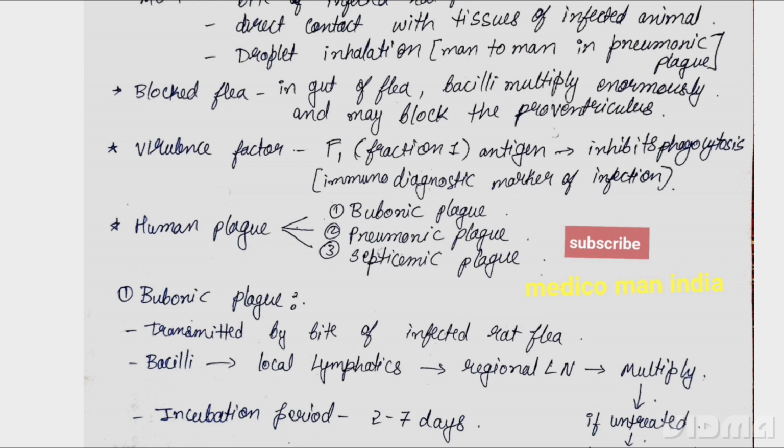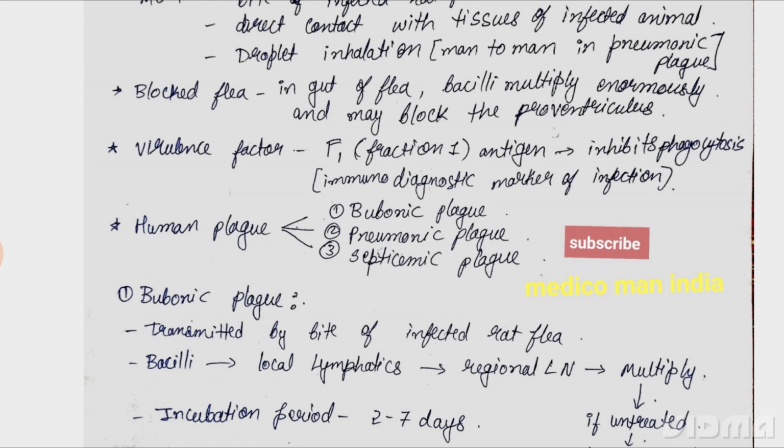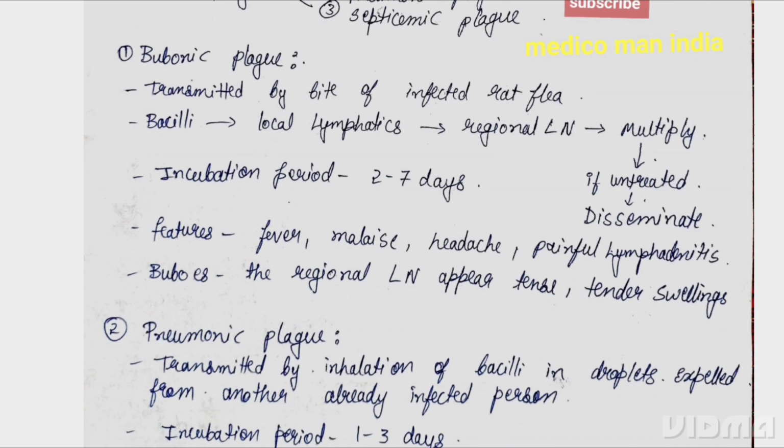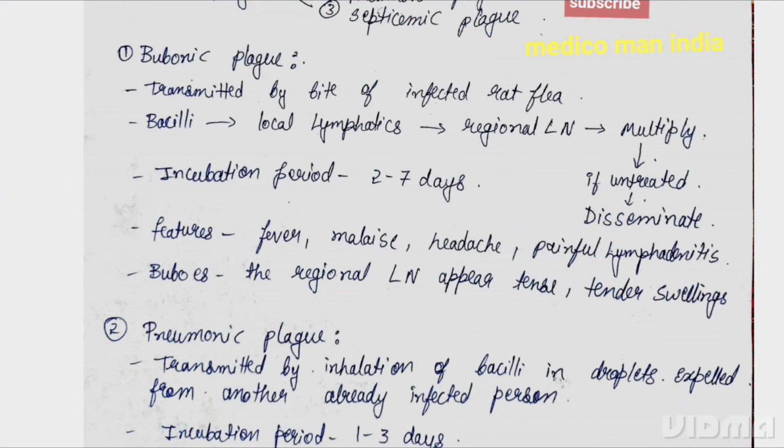Next, human plague is caused by three types: bubonic plague, pneumonic plague and septicemic plague. Coming to bubonic plague. What is bubonic plague? Bubonic plague is transmitted by the bite of the infected rat flea. First the bacilli go to the local lymphatics, then to the regional lymph node and multiply there, and if untreated they disseminate to other organs.